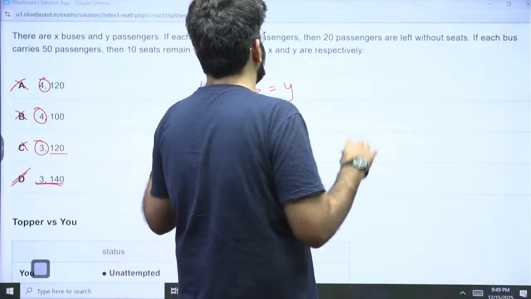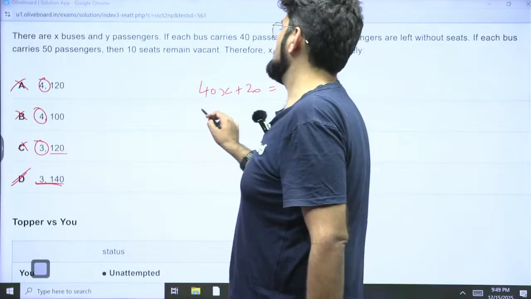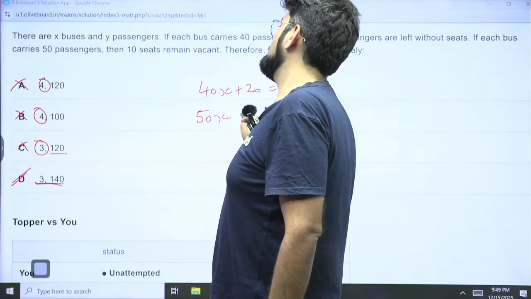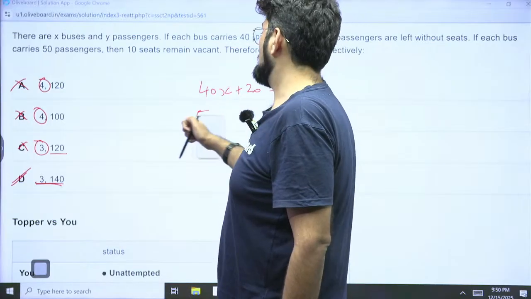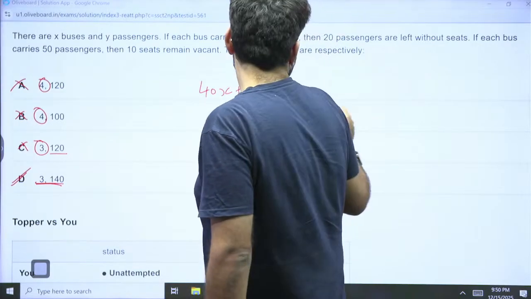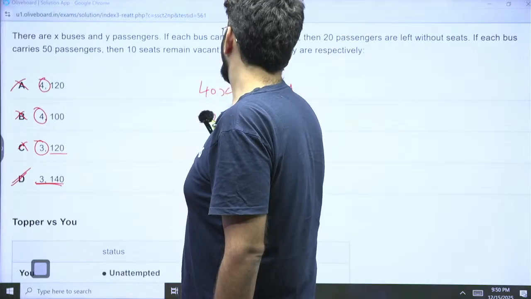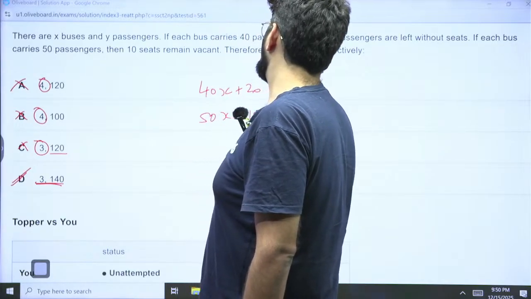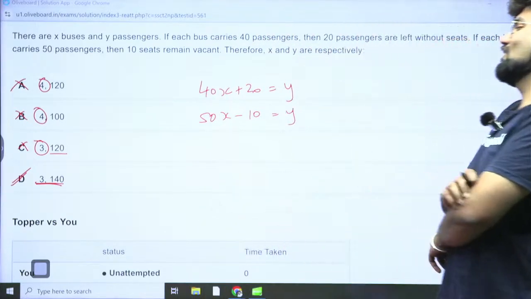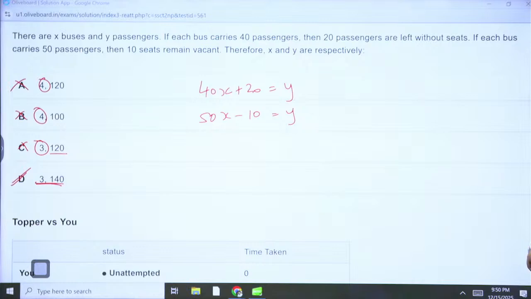The other equation is that if there are 50 passengers in each bus, then there will be 10 seats vacant. Sorry, each bus carries 50 passengers, then 10 seats will remain vacant. Okay, so either which ways, if you put it in any of these equations, you can get your answer.